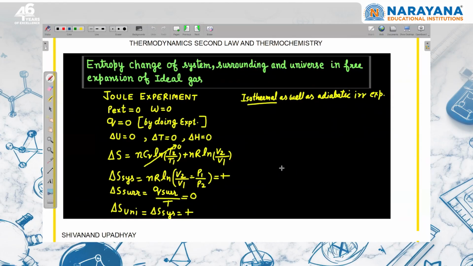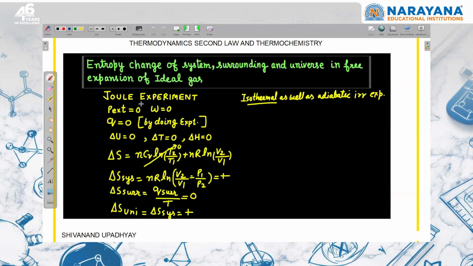Now this is free expansion of an ideal gas, Joule's experiment. There are two experiments with the name Joule's, one is Joule's and one is Joule-Thomson. Joule-Thomson is not in our syllabus, right? But Joule's experiment is there in our syllabus, and questions have been asked from it in JEE Advanced.